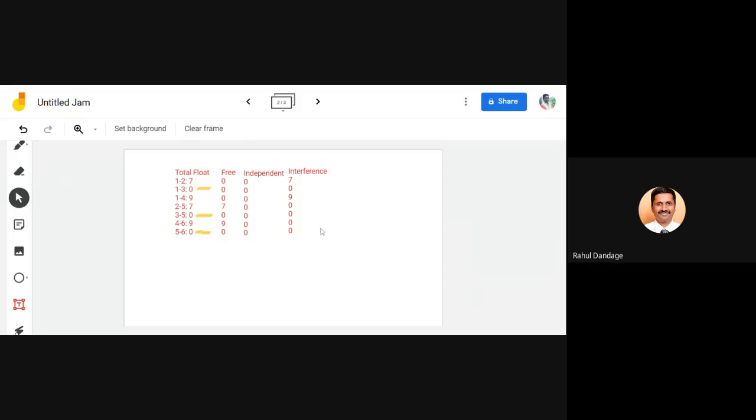So when they say compute the floats, whatever floats we know, total, free, independent, interference, all four floats we have to determine the values. Even though I am getting answers only from two, I hope that all the remaining people are also solving the problem parallelly, and that their answers are also matching with this.